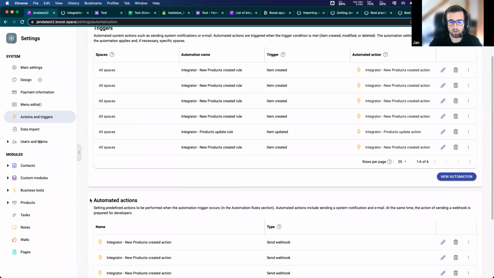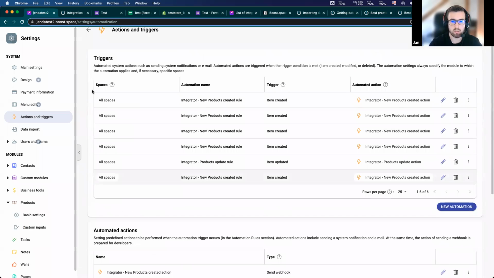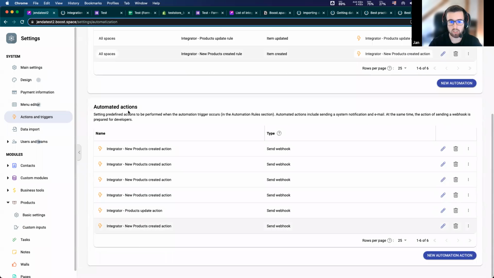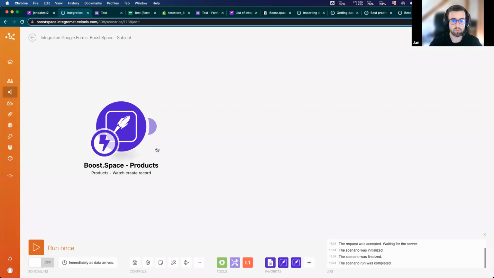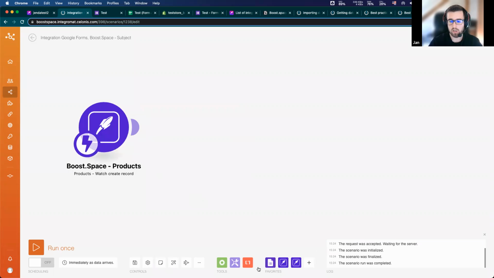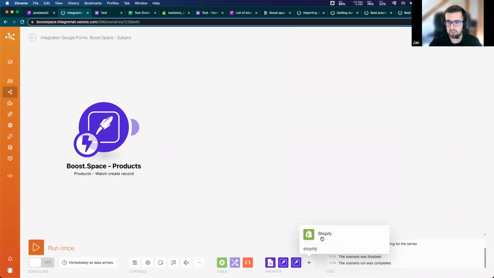So this is happening and we don't have to manage it at all. This is an instant trigger which receives data immediately after we create some product. And we also want to import the data about the product to our Shopify store.